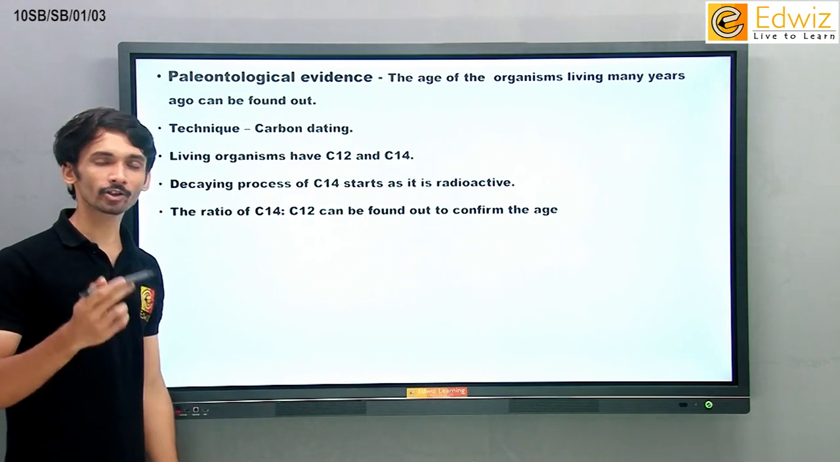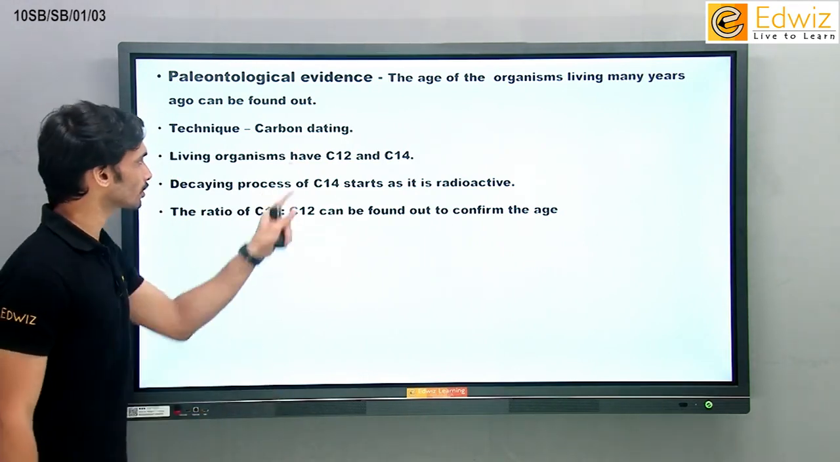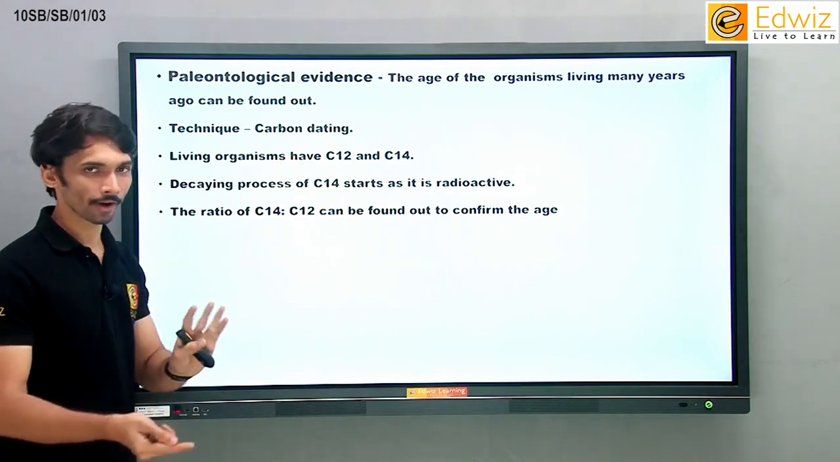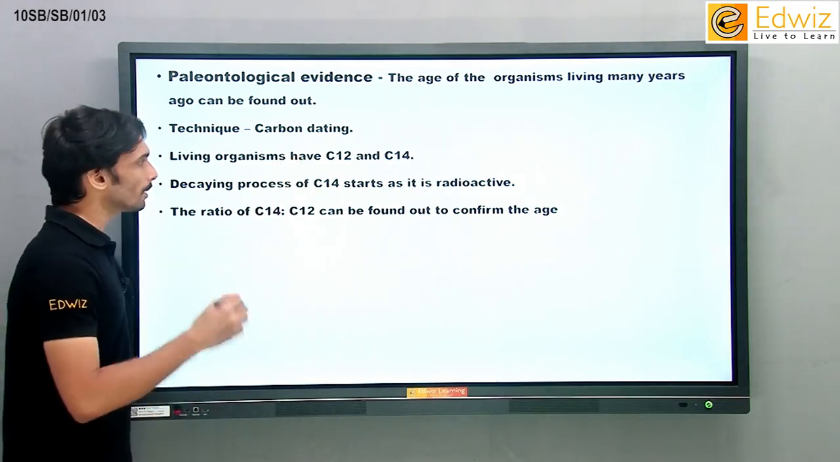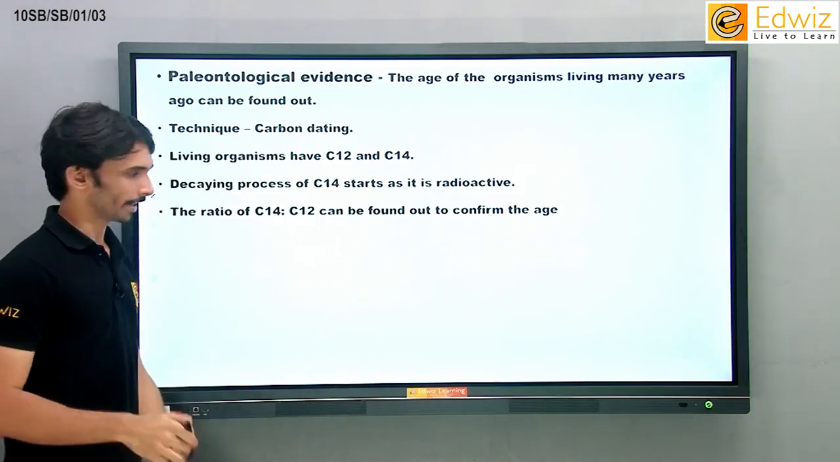Why do we say that dinosaurs were present crores of years ago? Why not hundreds of years ago? Why crores of years? Just because we have done that same technique on the bodies of dinosaurs too, basically on the bones of dinosaurs. How to do that technique?